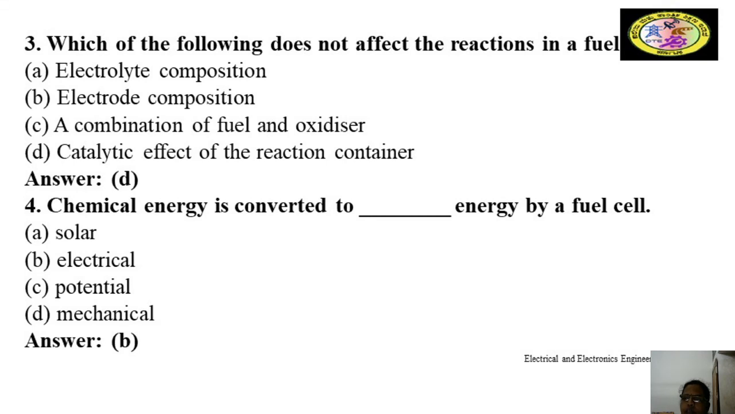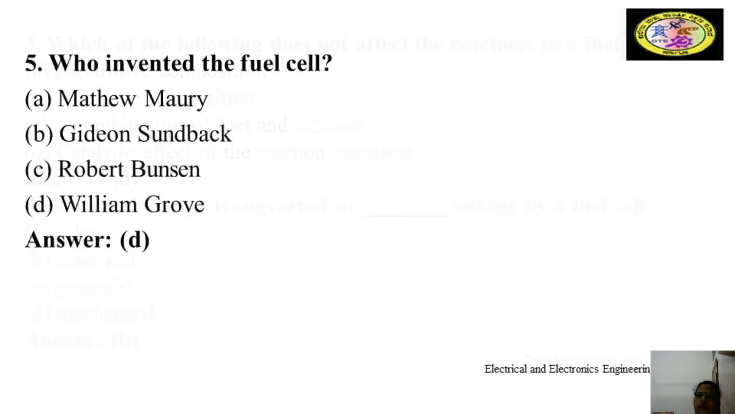Chemical energy is converted into dash energy by a fuel cell: solar, electrical, potential, or mechanical. Chemical energy is converted into electrical energy by a fuel cell. Which of the following does not affect the reaction in a fuel cell? That is the catalytic effect of the reaction container.